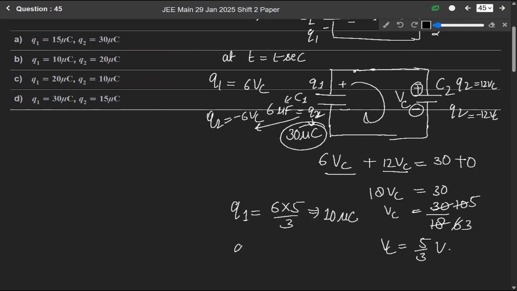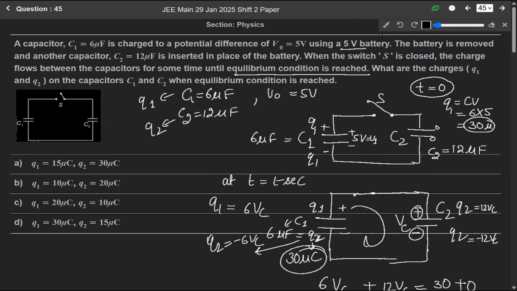And Q2 will be equal to 12 into 5 by 3, so it will be 20 microcoulomb. So Q1 is 10 microcoulomb and Q2 is 20 microcoulomb. This means option 2, Q1 equals 10 microcoulomb and Q2 equals 20 microcoulomb, is the correct answer when equilibrium condition is reached.